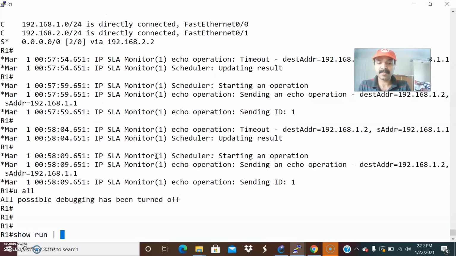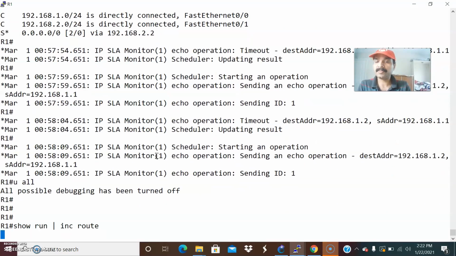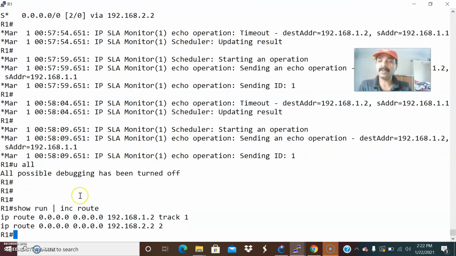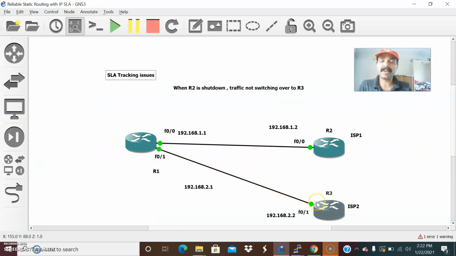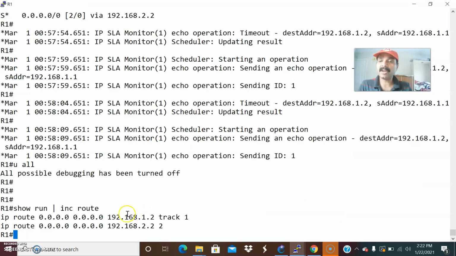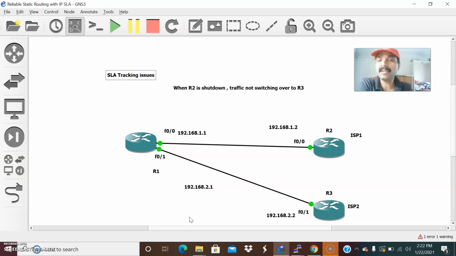Show run include route, right? So I have to add the static route, and the second route I'm adding is a floating route, and to this I have to add a track and the track object. So this is the way we can debug the SLA tracking issue.